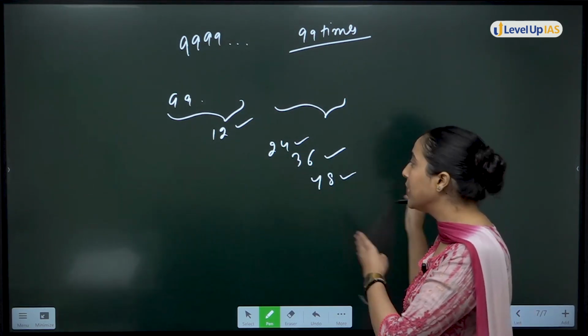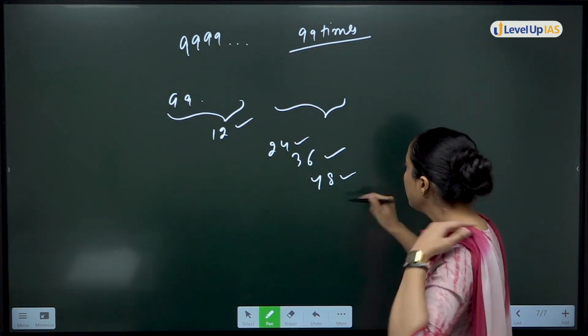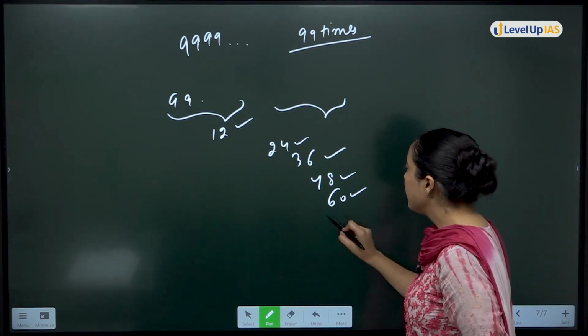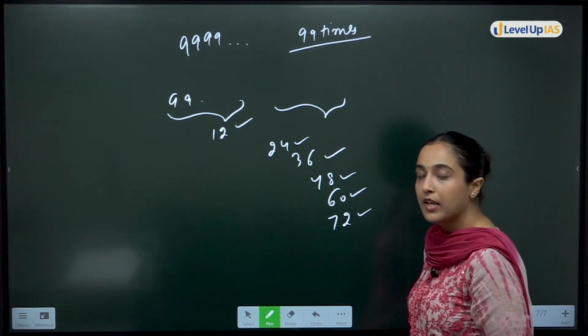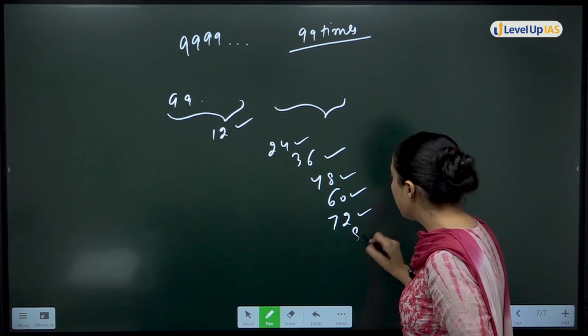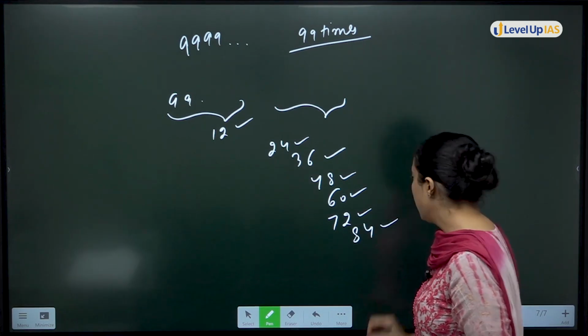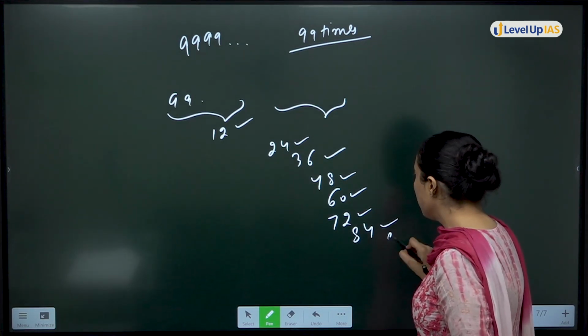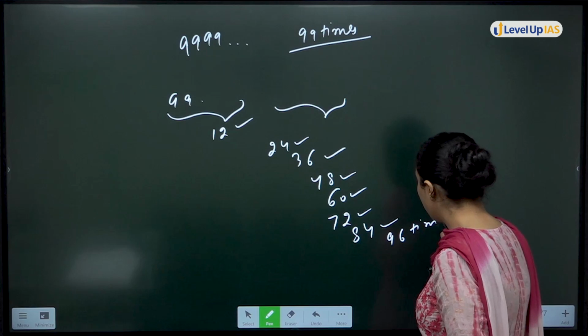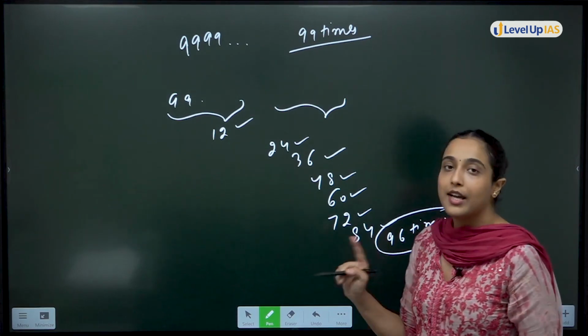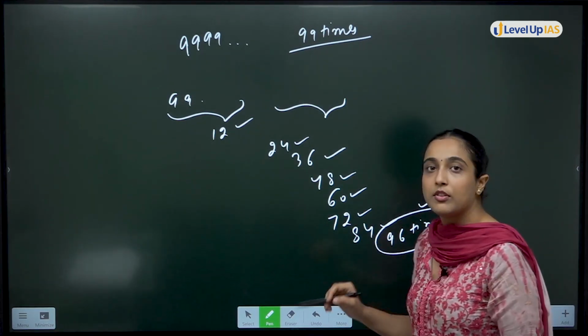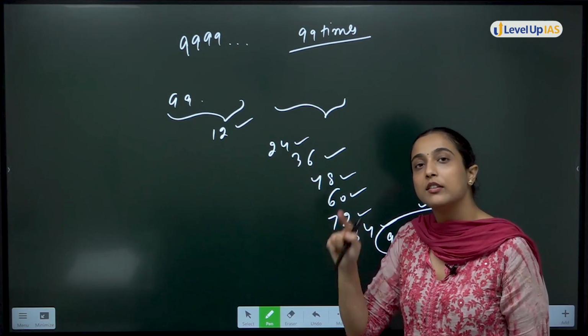You are writing the same number 4 times, then 60 times will also work. 72 times will also work. After that what will come? 84 times will also be divisible. Okay, plus 12 gives 96 times, which will also work. 9999 written 96 times will also be divisible by 13.